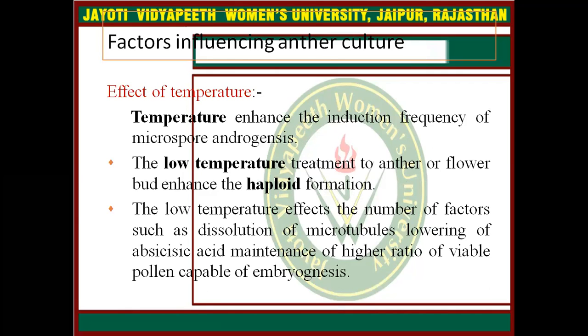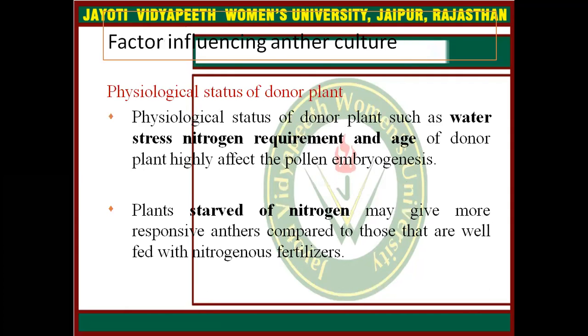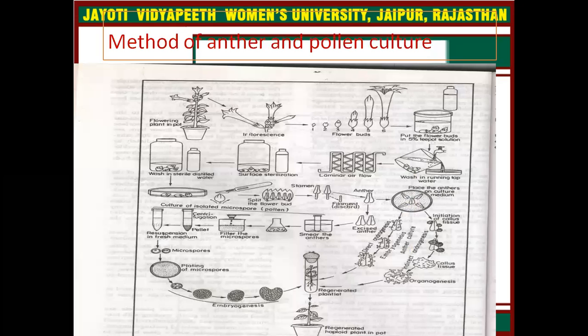Temperature also can affect it. Temperature enhances the induction frequency of microspore androgenesis. Low temperature treatment of anthers or flower buds enhances haploid formation. The physiological status of the donor plant also affects anther culture. Factors such as water stress, nitrogen requirement and age of the donor plant highly affect pollen embryogenesis. Plants starved of nitrogen may give more responsive anthers compared to those well fed with nitrogenous fertilizers. This is the flow diagram of anther and pollen culture.